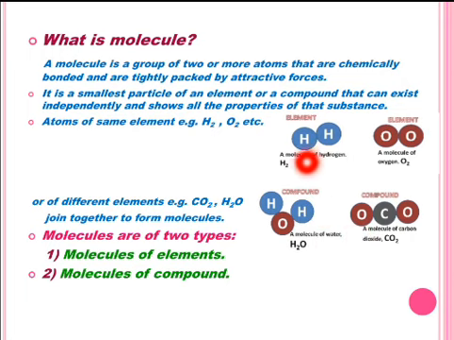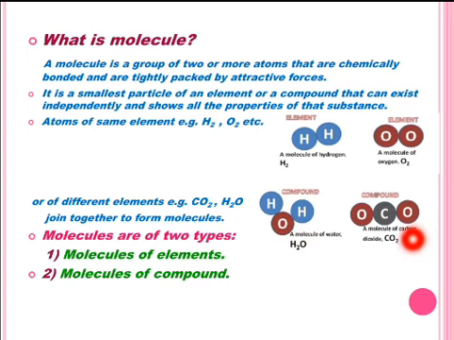You can see that here two atoms of the same element, hydrogen, form an H2 molecule. Two atoms of the same element, oxygen, form an O2 molecule. A molecule can also be formed between different atoms. Like in a water molecule, the two elements hydrogen and oxygen take part, and two atoms of hydrogen and one atom of oxygen form a molecule of water.